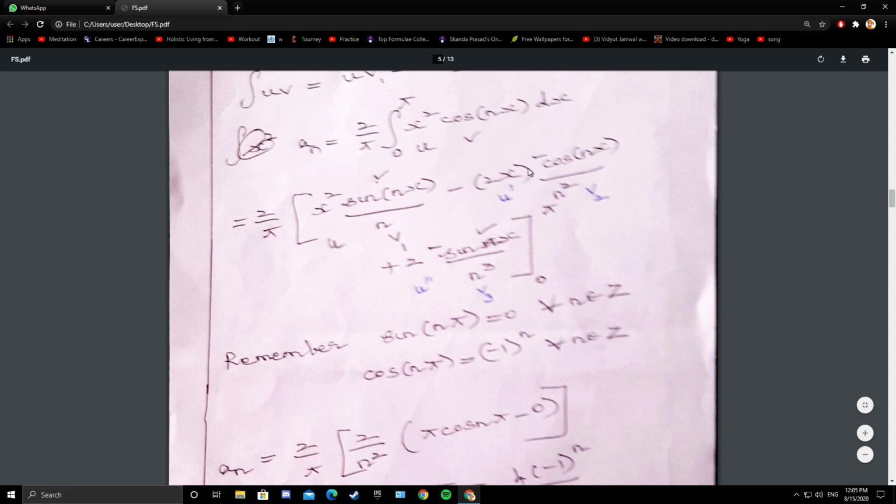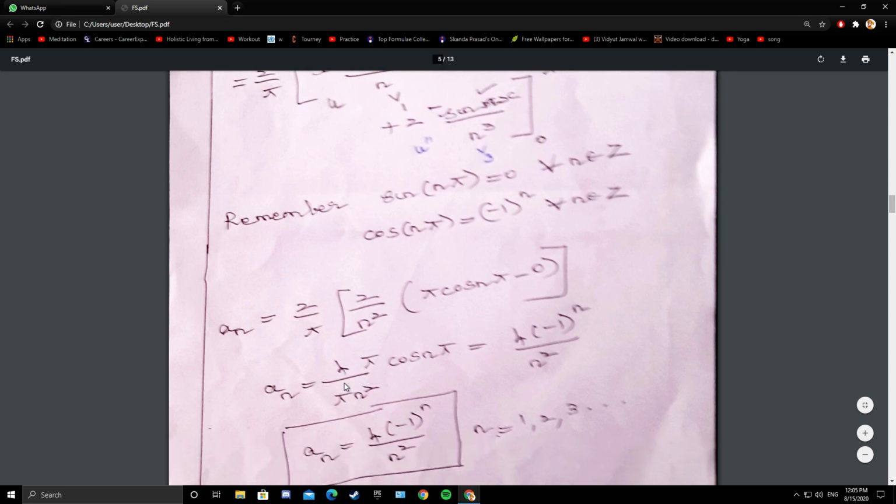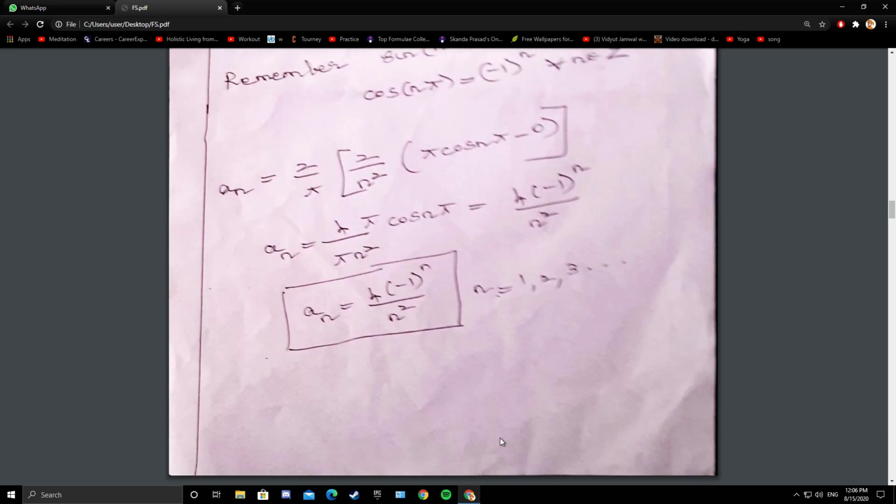If x is pi, pi cos n pi. If x is 0, 0 into cos 0. So it is 0. So 2 by n square, pi cos n pi. So pi gets cancelled. So 4 by n square cos n pi. So what is cos n pi? Minus 1 whole power n. So an is 4 by n square minus 1 whole power n, where n is a positive integer.